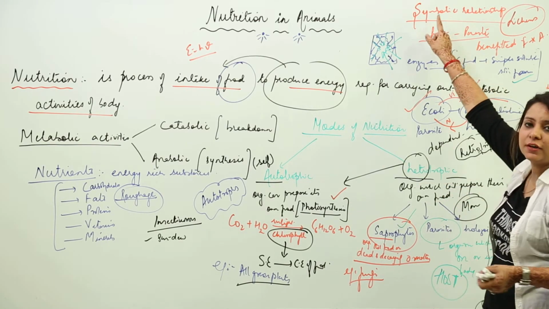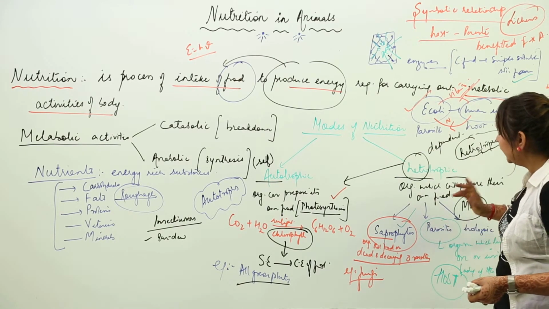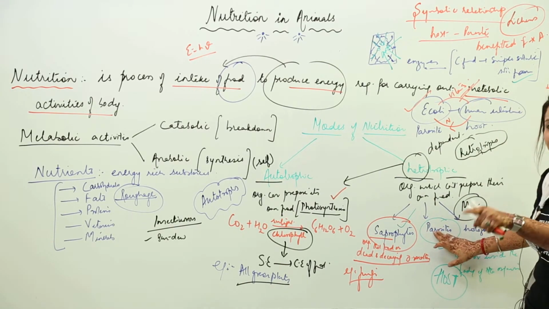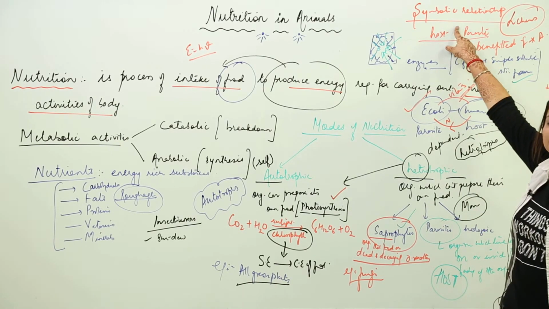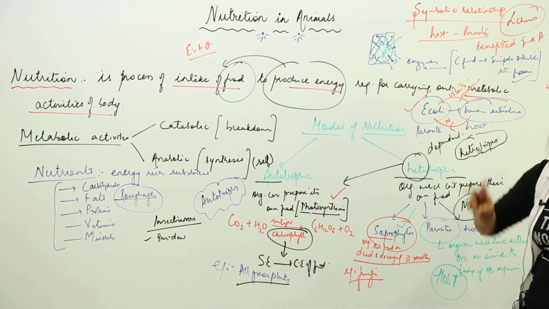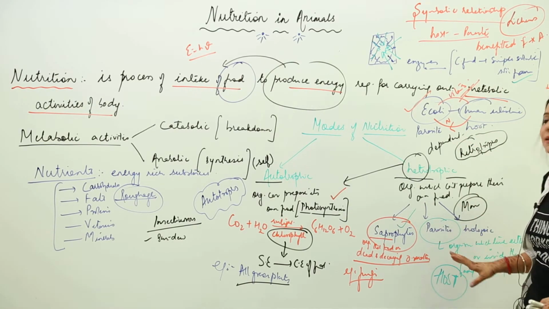So parasitism is one in which one is benefited and the other is harmed. But when the parasitism turns into a symbiotic relationship, it means both the partners are mutually benefited. So this is what parasitism is.